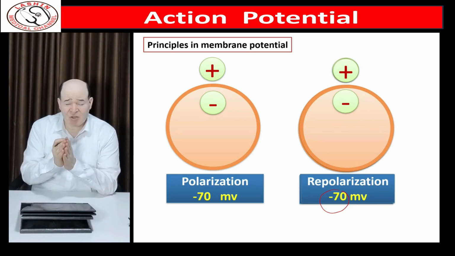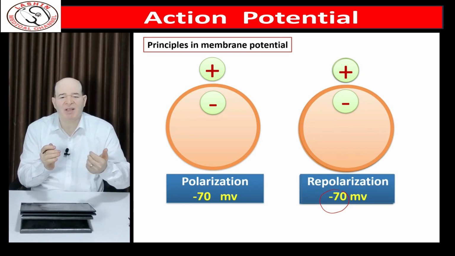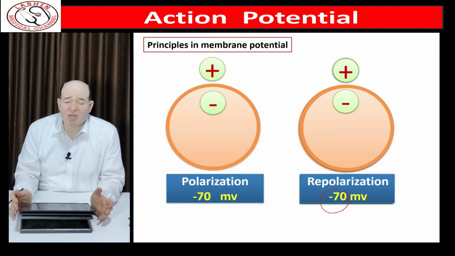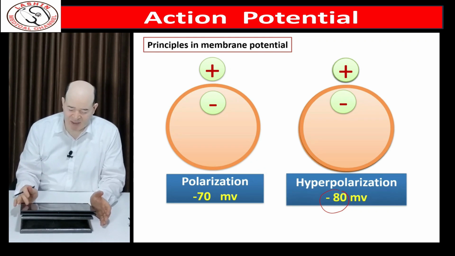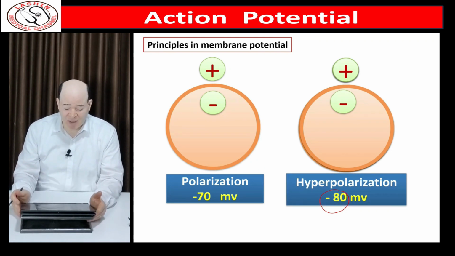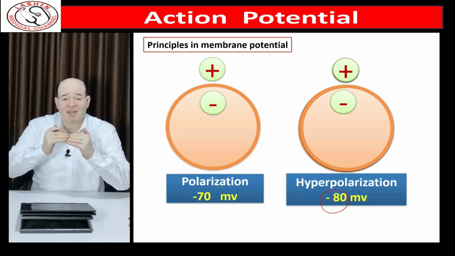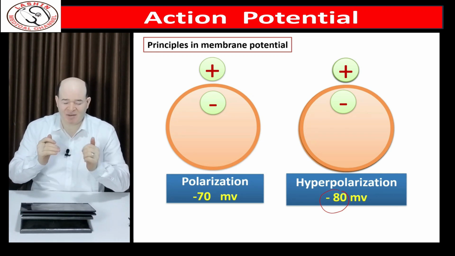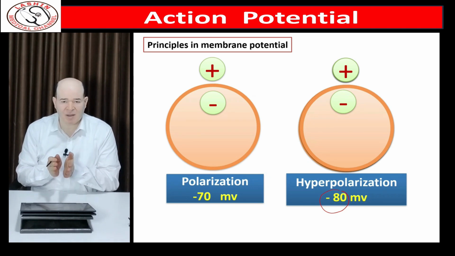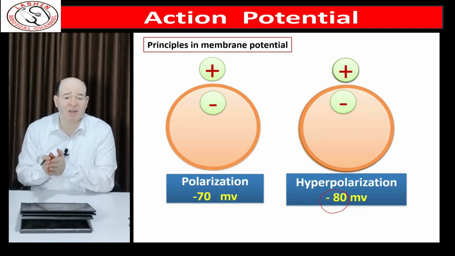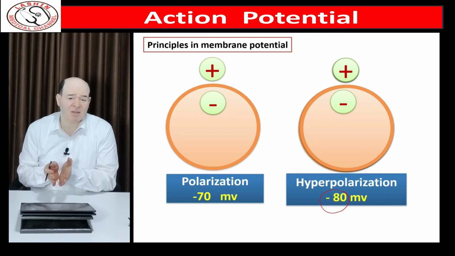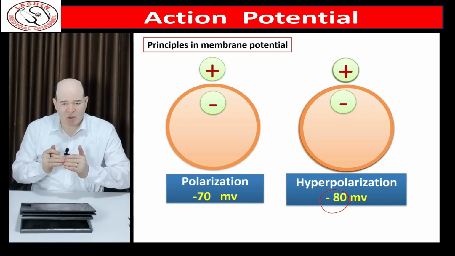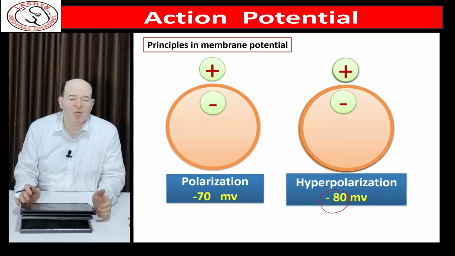If the membrane potential returns again to the resting state, we call the process repolarization. It is the return from depolarization to the normal polarized state. What about hyperpolarization? If the potential exceeds the normal resting level, so that minus 70 becomes minus 80, we call it hyperpolarization. It is a normal phenomenon that occurs during impulse transmission. However, it rapidly returns to the polarized state.